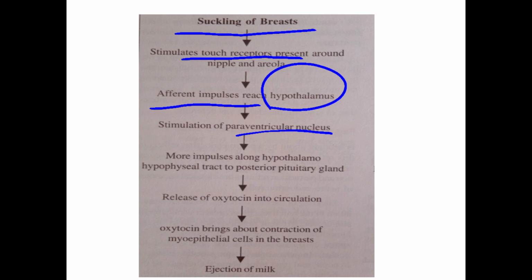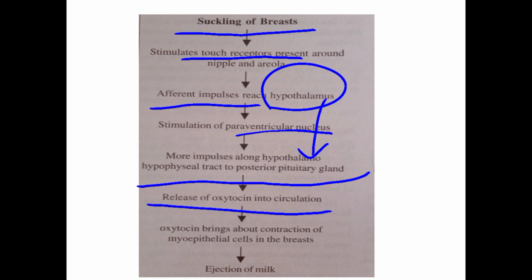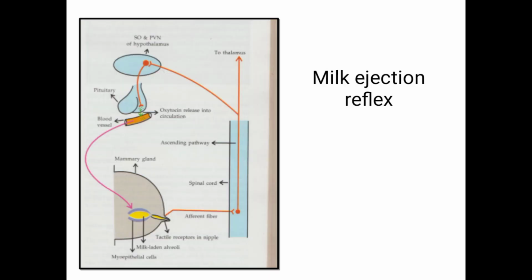Then more impulses come through the hypothalamo-hypophyseal tract to the posterior pituitary. So you just write that from the hypothalamus the impulses will reach the posterior pituitary gland, which will release oxytocin into circulation. This oxytocin brings about contraction of the myoepithelial cells in the breast. When these myoepithelial cells contract, milk is ejected into the baby's mouth. So this is one example of a neuroendocrine reflex.